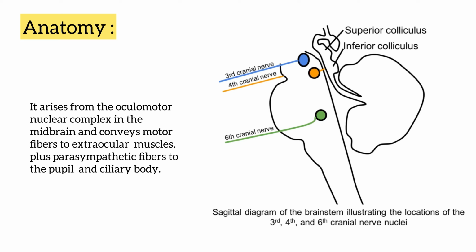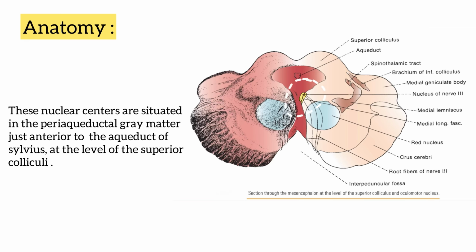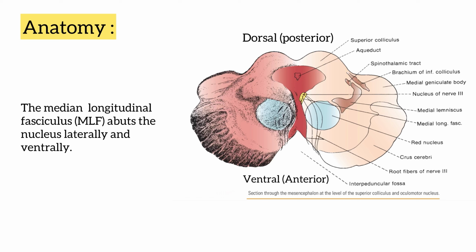The third nerve arises from the oculomotor nuclear complex in the midbrain and conveys the motor fibers to the extraocular muscles plus parasympathetic fibers to the pupil and the ciliary body. The nuclear centers are situated in the periaqueductal grey matter just anterior to the aqueduct of Sylvius at the level of the superior colliculus. The medial longitudinal fasciculus abuts the nucleus laterally and ventrally.